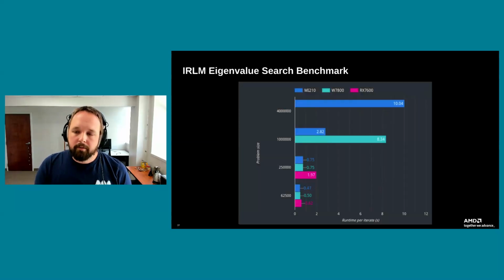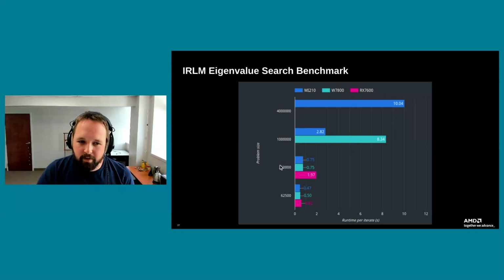So we looked at varying the problem size. Down on the bottom here of this graph, along the y-axis, going from top to bottom, we're increasing the problem size. This line that says 250,000, this is the number of degrees of freedom. This was our 500 by 500 problem that we've been looking at. Down below is cutting the grid size in half in each direction, so it cuts the problem size by a factor of 4. And then as we go up, we're going to bigger and bigger problems.